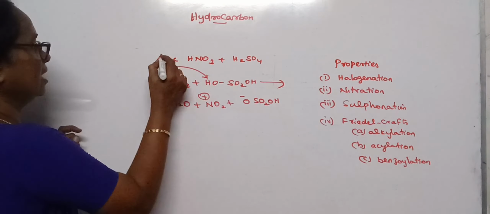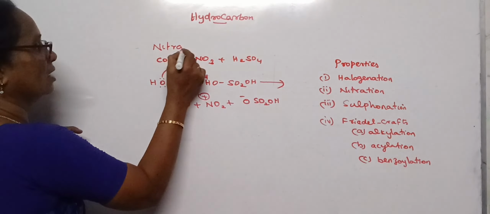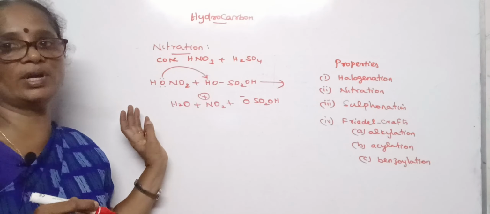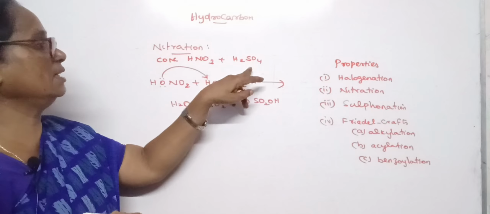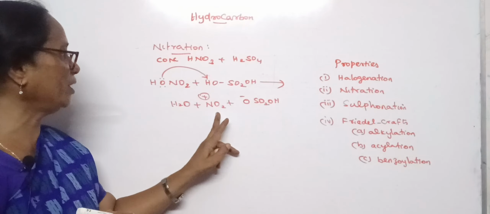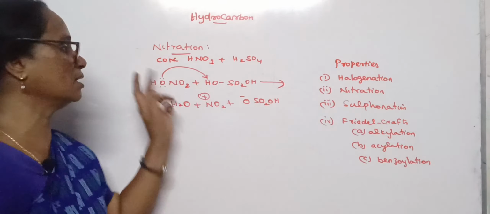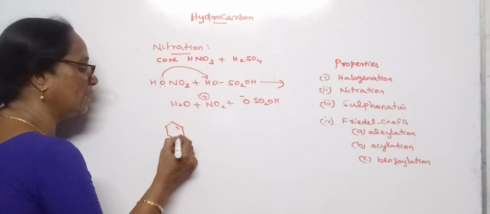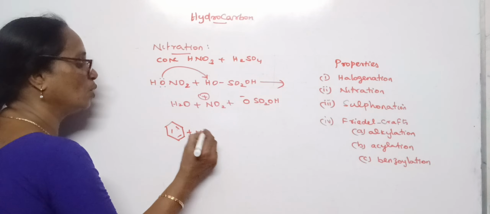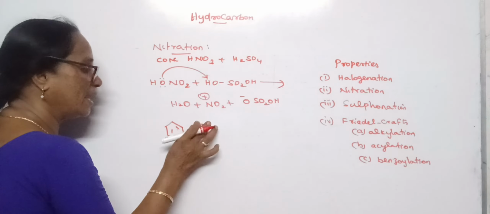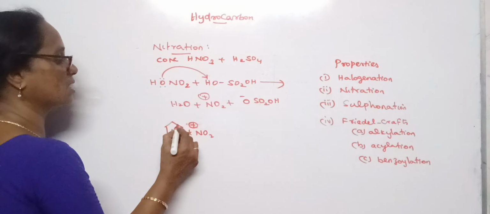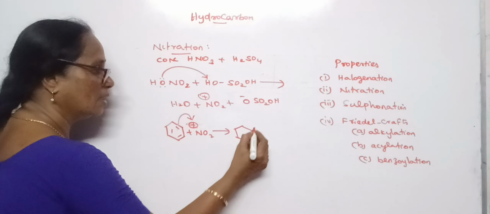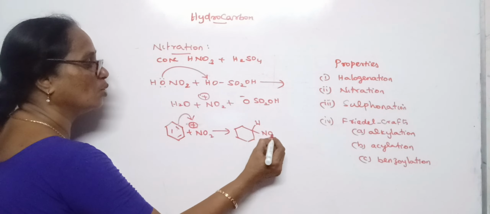In nitration reaction, we have to take concentrated nitric acid and concentrated sulfuric acid. The sulfuric acid is necessary to produce nitronium ion from the nitric acid. This nitronium ion reacts with the benzene ring, so plus NO2 plus. Nitrogen carries the positive charge. So the electrophile attacks, and we get hydrogen and NO2 on the ring.